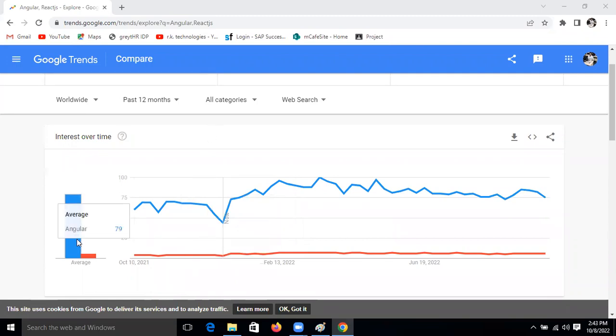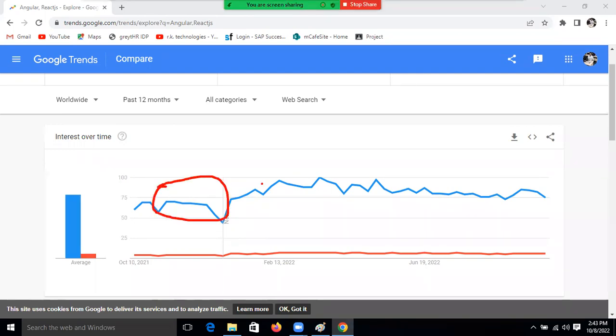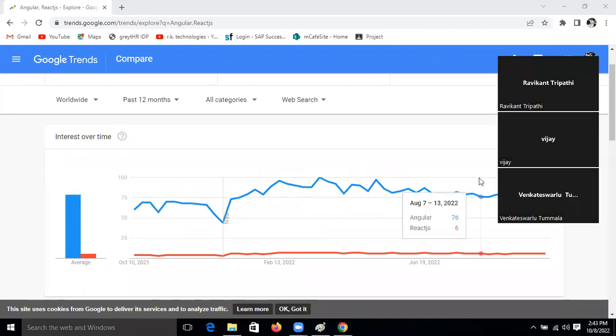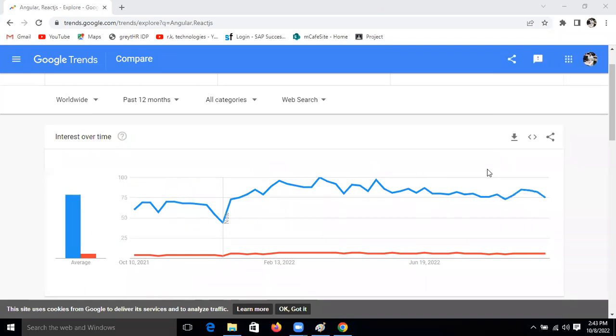Okay, I opened the comparison of Angular and React.js, and this is the roadmap in front of you. You should first decide which technology we need to learn. Later, I'm not saying we will not learn React.js, we will learn React.js also. But more industries nowadays use the Angular framework only. Clear now, friends?